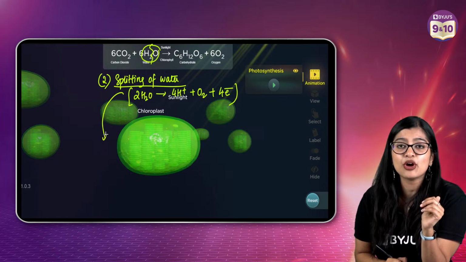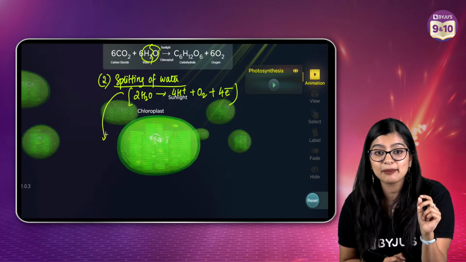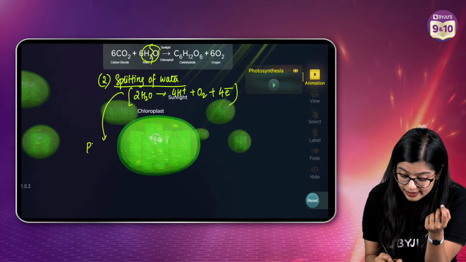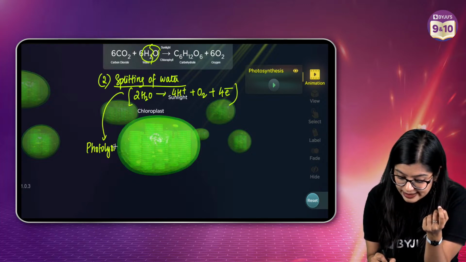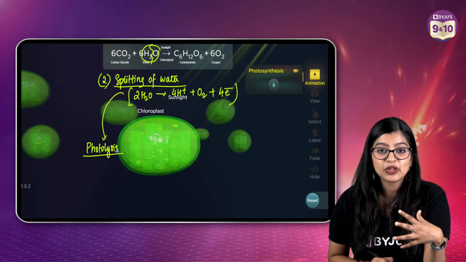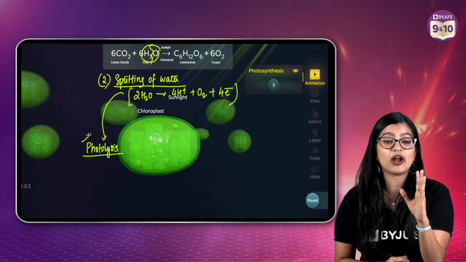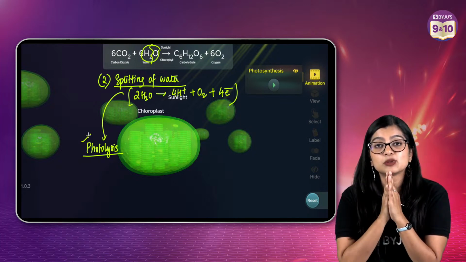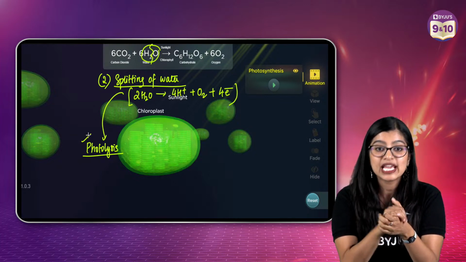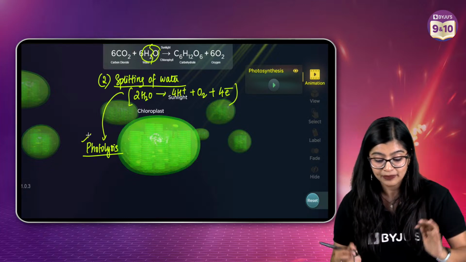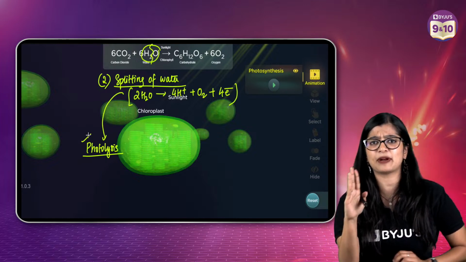Now an extra terminology. Splitting of water is taking place in the presence of sunlight or light, which is why we call this photolysis. Photo means light, lysis means to split. So what is photolysis? Photolysis is the splitting of water molecules to give us hydrogen ions and oxygen, and it's taking place in the presence of sunlight.